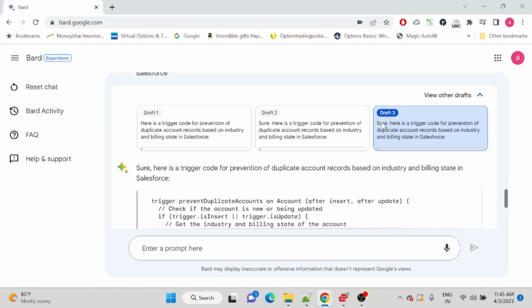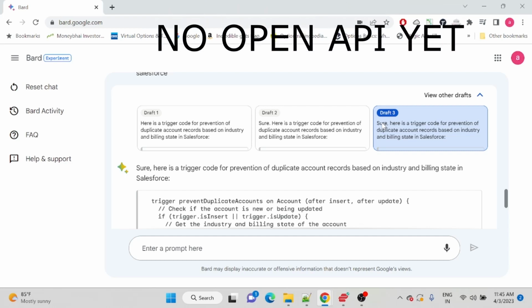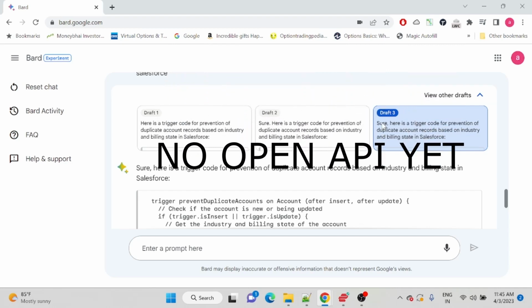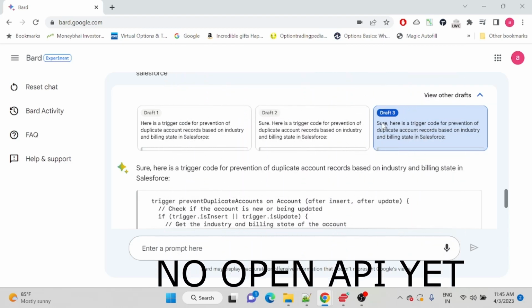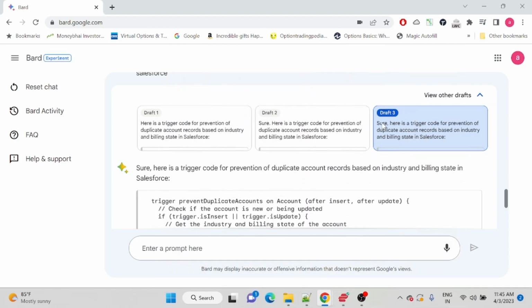So, in a nutshell, Google Bard is currently, as I said, still in an experimental phase and it doesn't currently have any open API to integrate with other systems. But Google has announced that they are going to release an open API soon, and once that is available, it will be more fun to see how the war between ChatGPT and Google Bard goes, and which is giving you more perfect results.